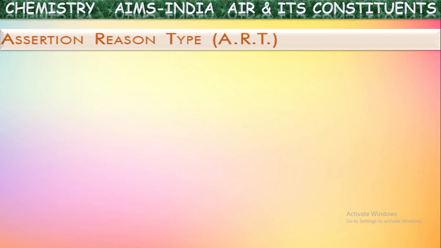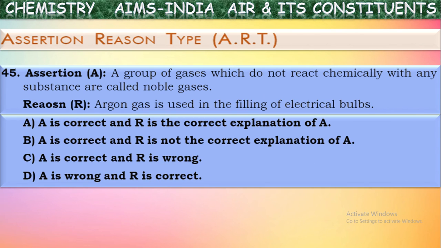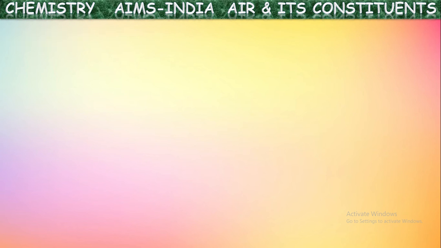Okay. Next, let us see assertion-reason type questions. See the question. Assertion is given like this: a group of gases which do not react chemically with any substance are called noble gases. Yes, there is a group of gases which do not react with any other chemicals, and even among themselves, and they are called noble gases or inert gases. Assertion is true. Argon gas is used in the filling of electrical bulbs. Yes, argon is used in the filling of electrical bulbs because it is an inert gas. So we can say A here, right?